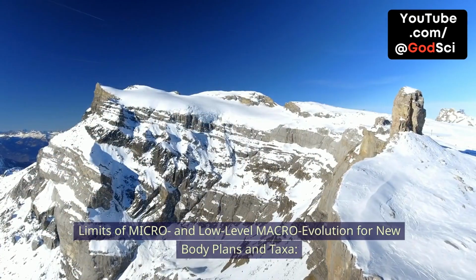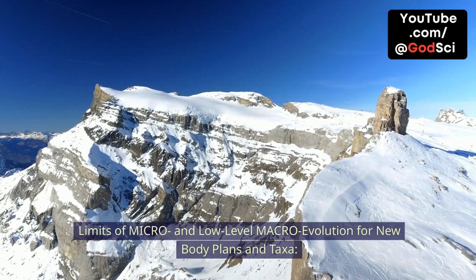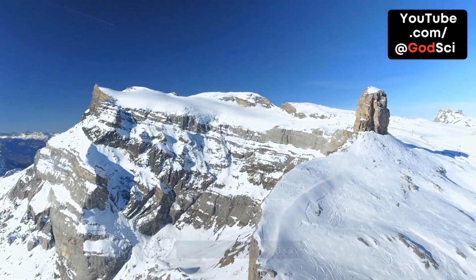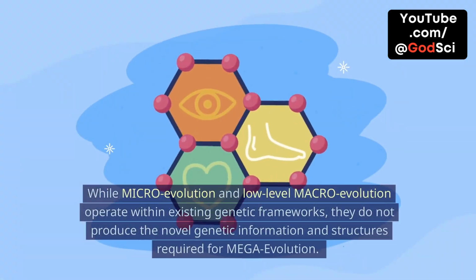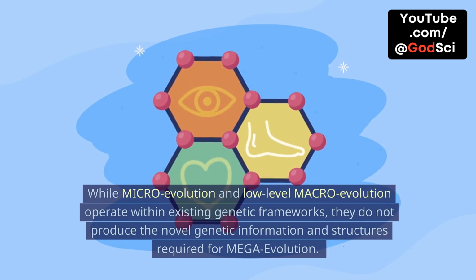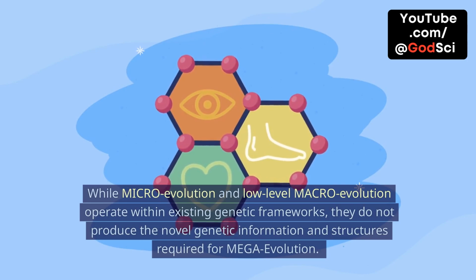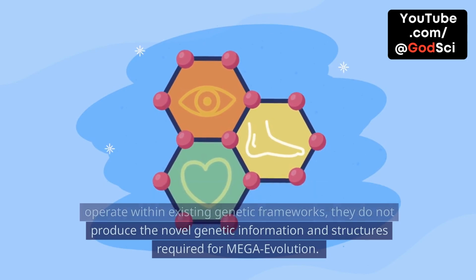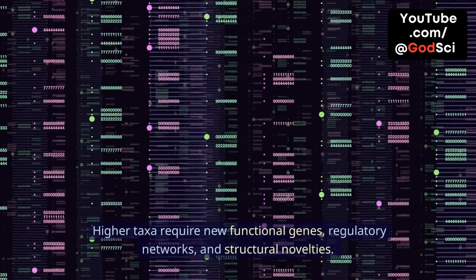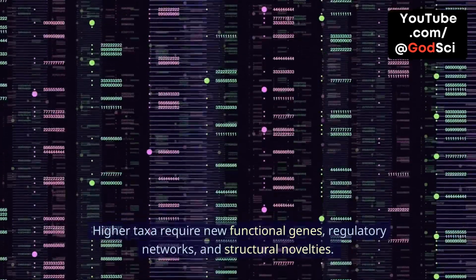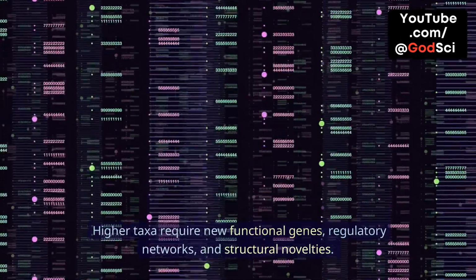Limits of micro and low-level macroevolution for new body plans and taxa. While microevolution and low-level macroevolution operate within existing genetic frameworks, they do not produce the novel genetic information and structures required for mega-evolution. Higher taxa require new functional genes, regulatory networks, and structural novelties.